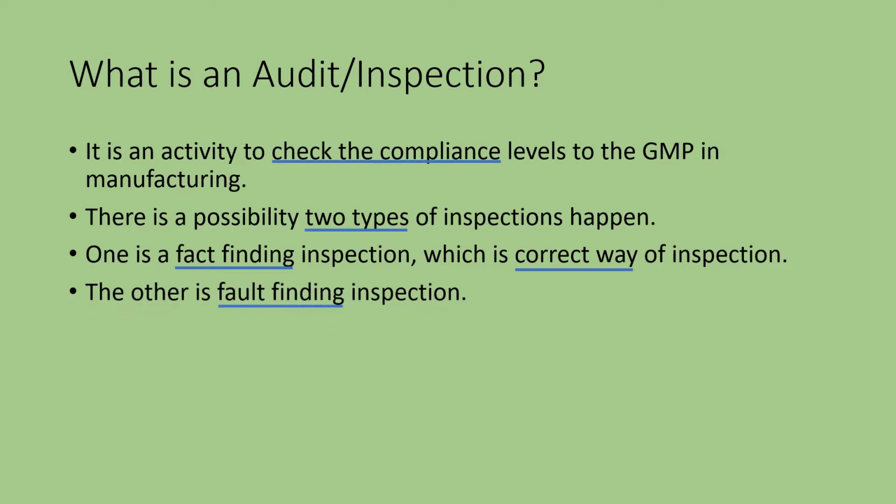The other is fault finding inspection. The fault finding strategy is adopted when there is a suspicion on the transparency of the manufacturer and compliance. If the manufacturer hides the information or misleads, the inspector may get suspicious of the intentions of the manufacturer. Then the inspector starts suspecting everything and starts fault finding everywhere. So it is important that the inspector should feel a sense of confidence and openness in the attitude of the manufacturer.